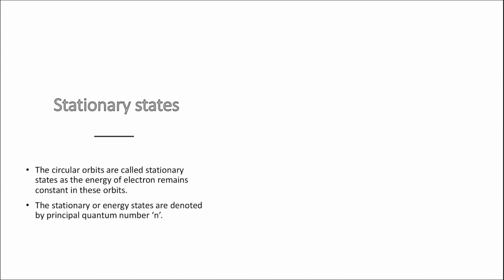Such stationary states are denoted by principal quantum number n. For example, let us say this is the nucleus and these are the orbits around the nucleus which are allowed within an atom. Now, how do you denote these orbits?